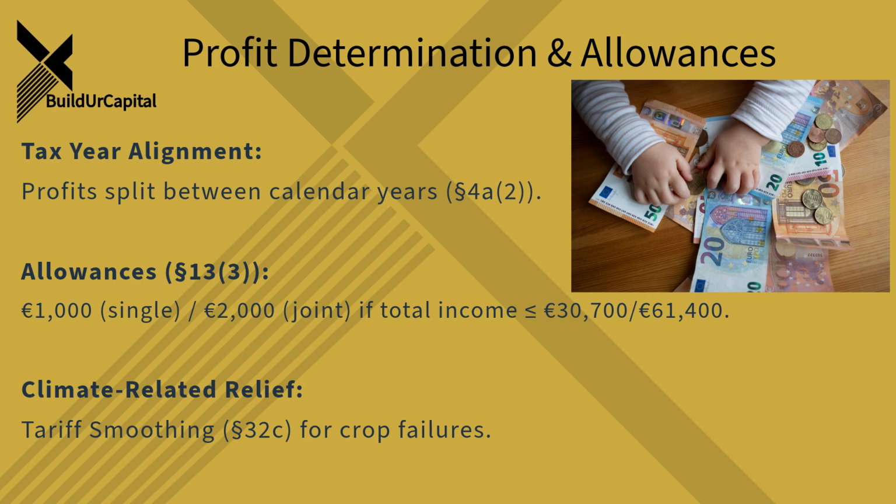What about handling the risks? Farming's risky, right? Yeah. Crop failures, weather. Absolutely. And until the 2022 tax year, there was a specific mechanism for that under Section 32C. It was called tariff smoothing. Tariff smoothing. Yeah. It was designed to help smooth out big swings in profit caused by things like bad harvests, maybe due to climate change impacts. It basically lets you average things out a bit, tax-wise, reducing the hit in a really bad year by considering previous better years. That sounds pretty helpful for a sector so exposed to the elements.